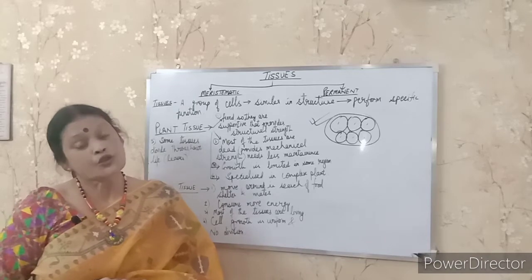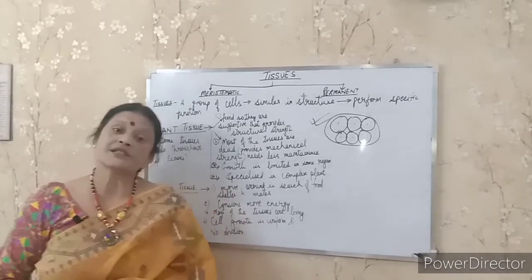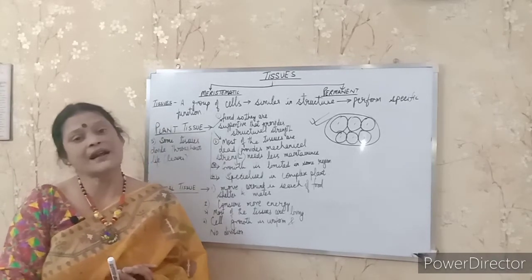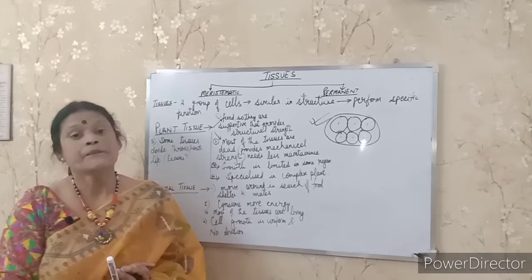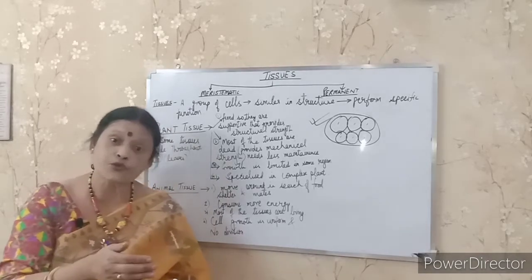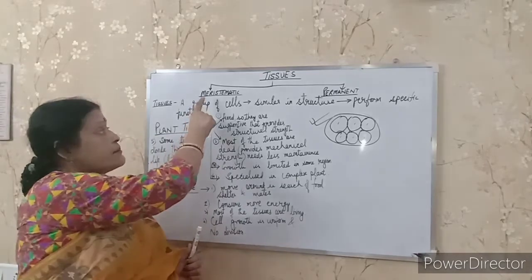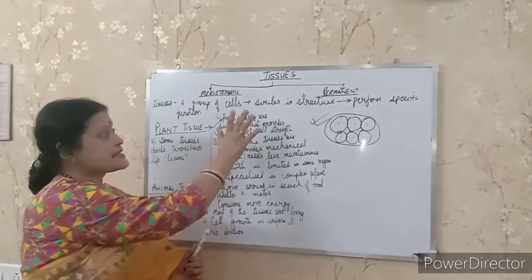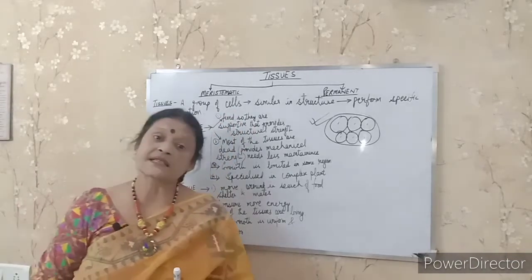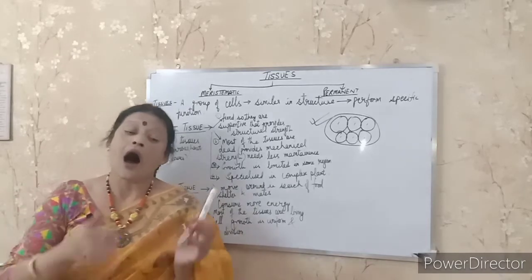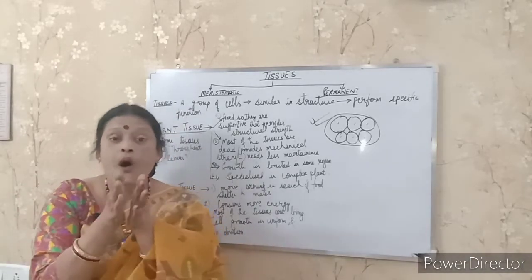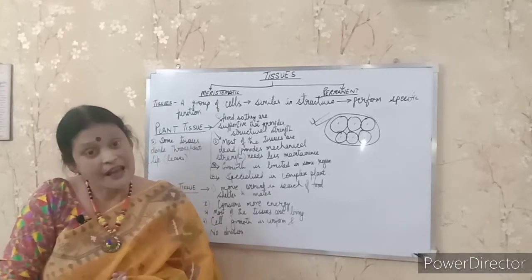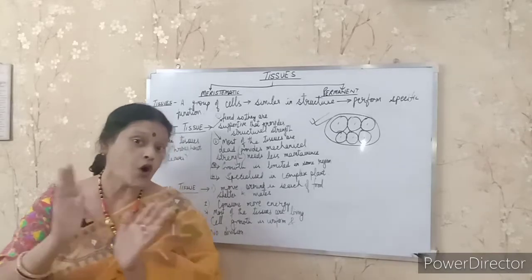Now we'll study two types of tissues, that is plant tissue and animal tissue, separately. First I'll discuss plant tissue, then I'll discuss animal tissue. Clear? Plant tissue is again of two types, that is meristematic tissue and permanent tissue. Clear? This I'll discuss later on, but before I start with meristematic tissue, this is the NCERT question: are plant and animal tissues similar to each other? If yes, give reason. If no, give reason.